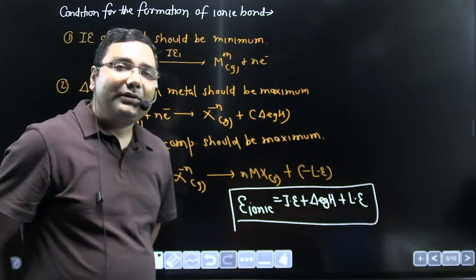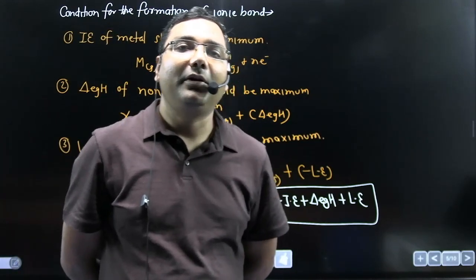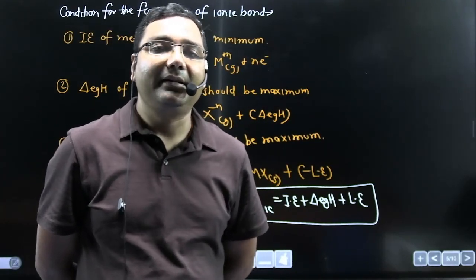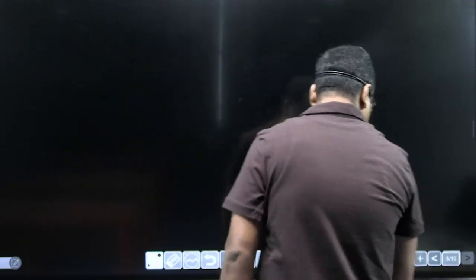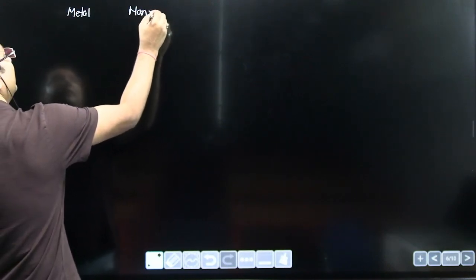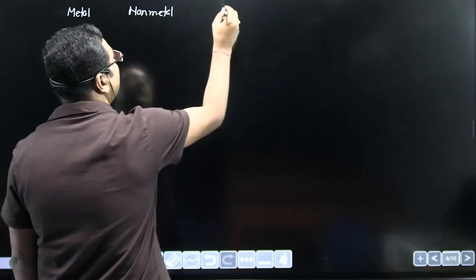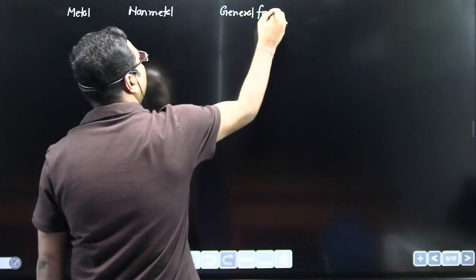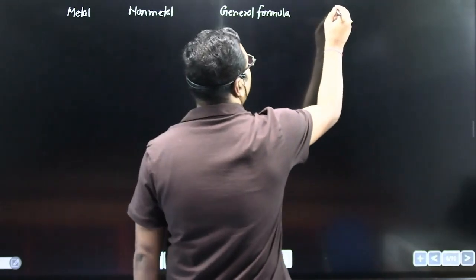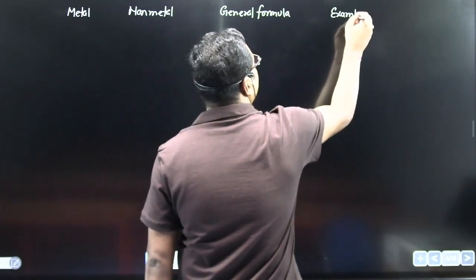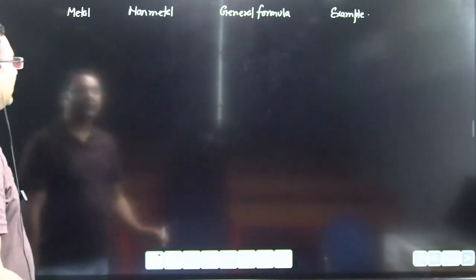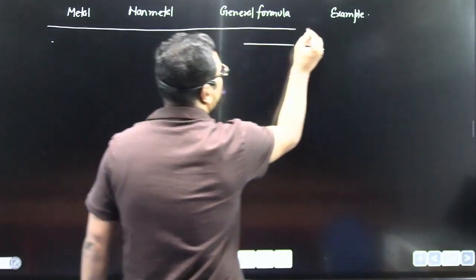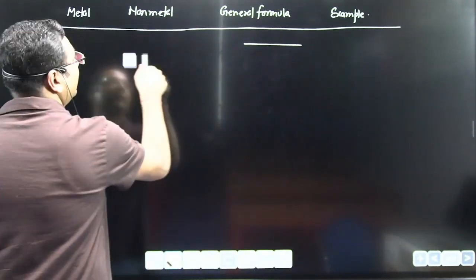Now we will discuss what will be the formula of an ionic compound formed by combining different metals and non-metals. I am just writing a table for all of you. Suppose this is metal, this is non-metal, general formula, and examples.